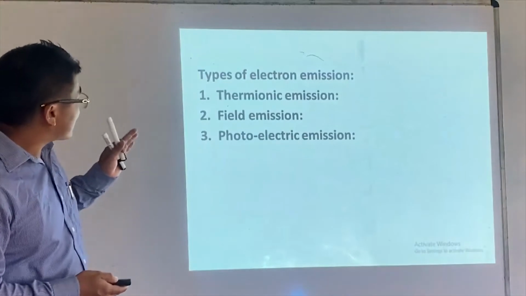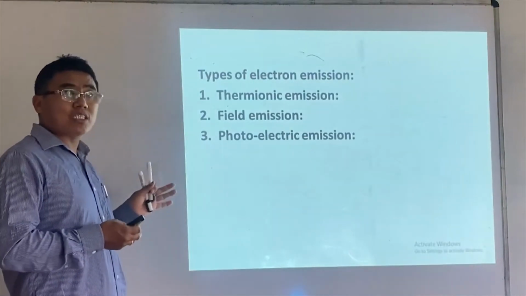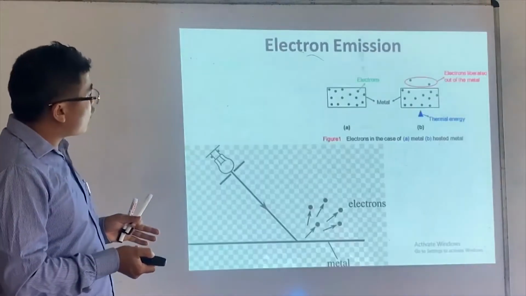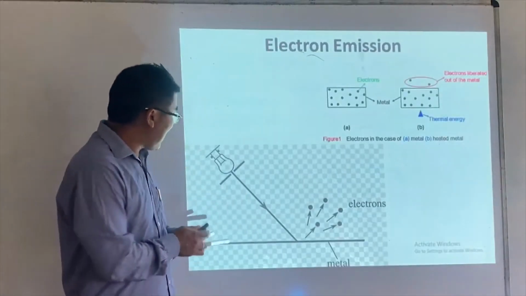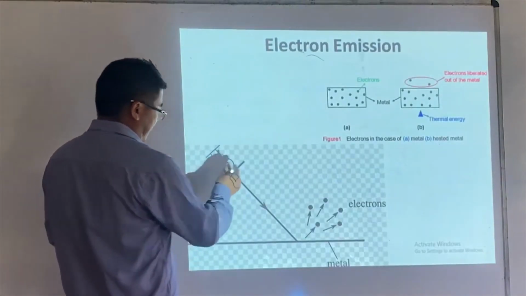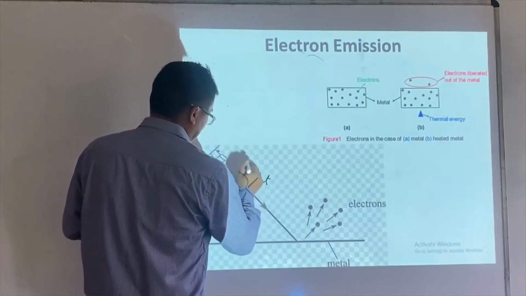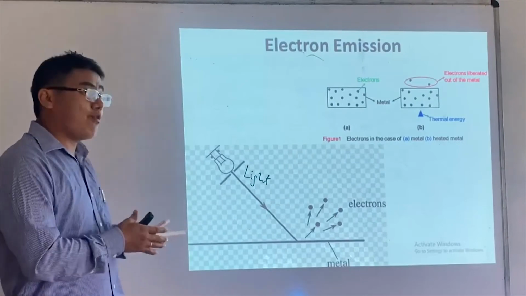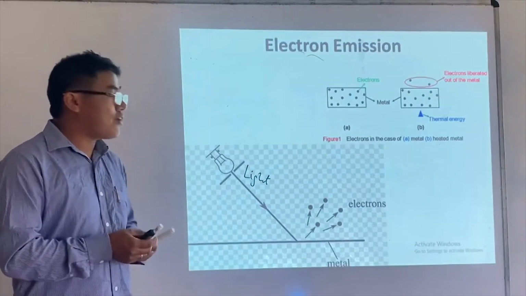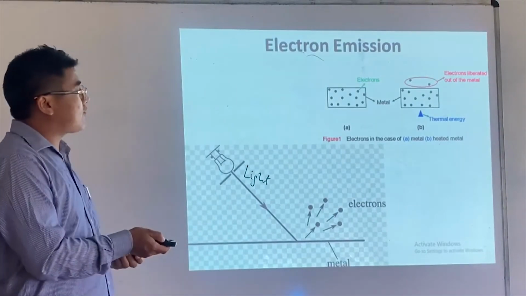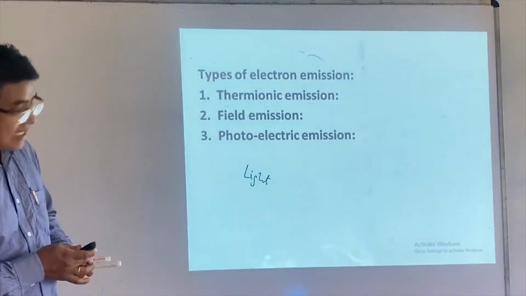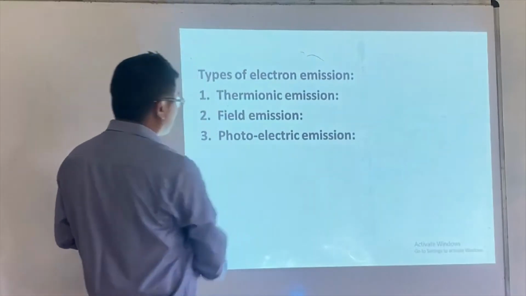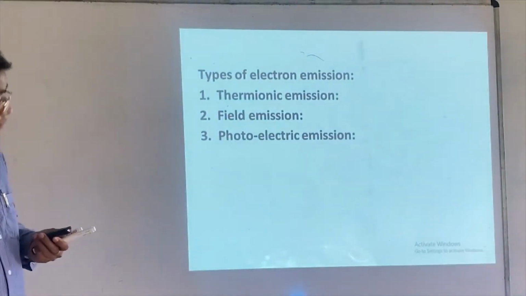The third one, which we are going to discuss throughout this chapter, is the photoelectric effect. That is, we are going to supply light. We are going to use light to remove electrons from the metal surface, and this is what we call the photoelectric effect. All right.